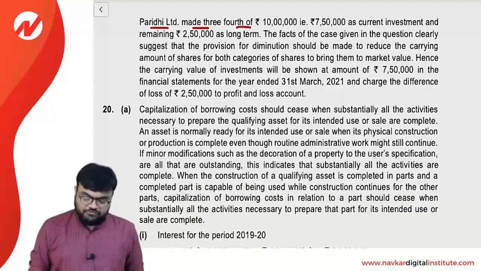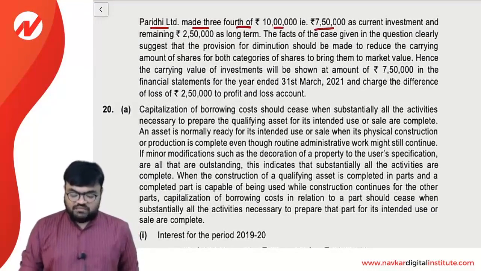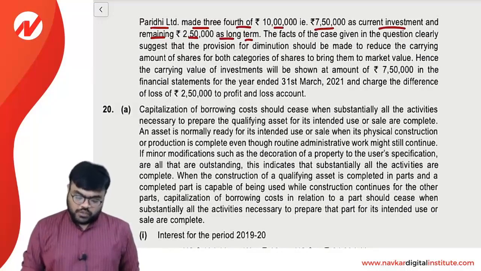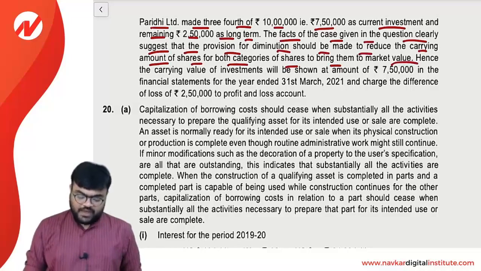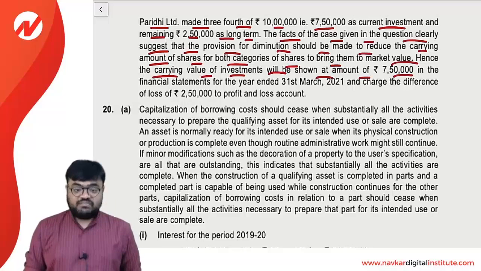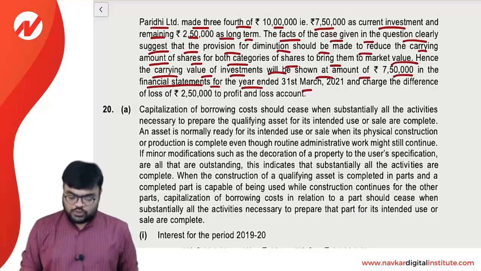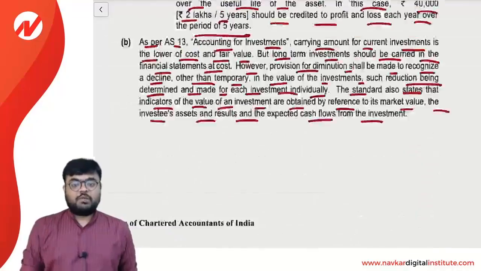Paridhi Limited made 3/4 of rupees 10 lakh, that is rupees 7,50,000, as a current investment, and the remaining 2,50,000 as long term. The facts of the case clearly suggest that the provision for diminution should be made to reduce the carrying amount of the shares for both categories to bring them to market value. Hence, the carrying value of the investment shall be shown as rupees 7,50,000 in the financial statements for the year ended 31st March 2021, and the difference of rupees 2,50,000 is charged to the profit and loss account.